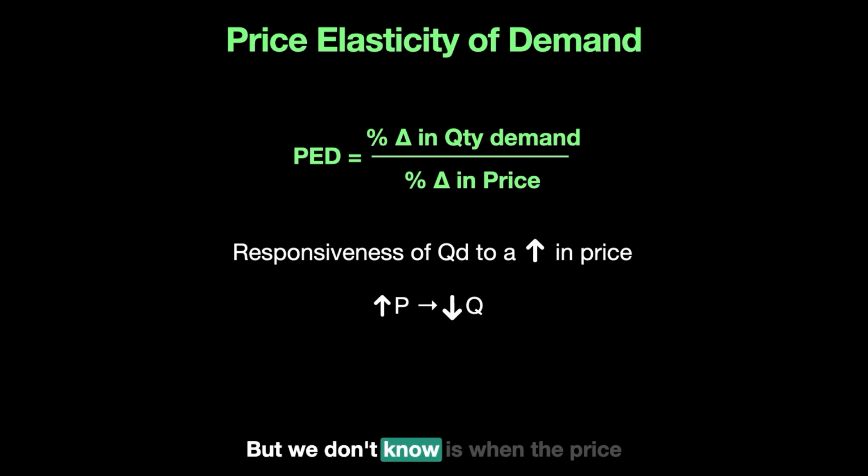But what we don't know is when the price goes down, by how much will the quantity go up? And that's where the relationship is calculated through the formula of price elasticity of demand. I want to do an example for us to understand things better.